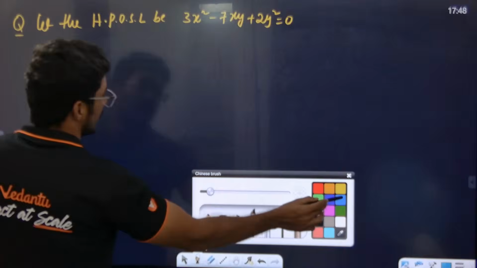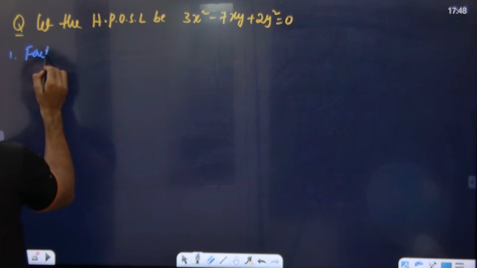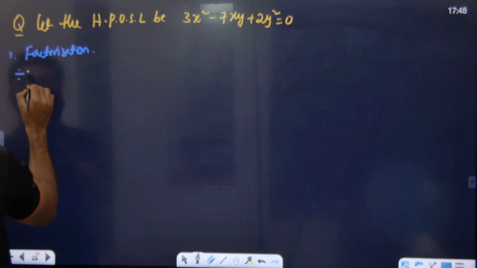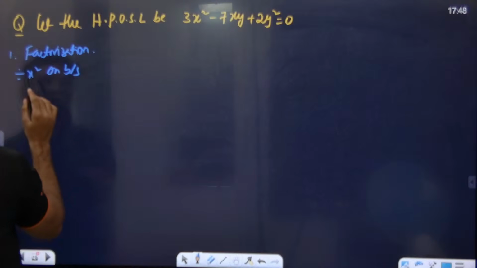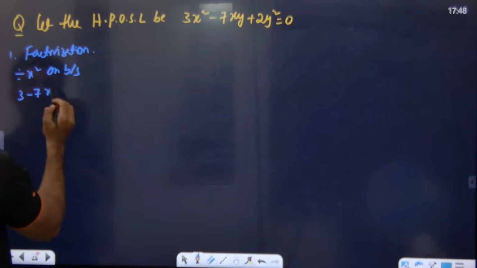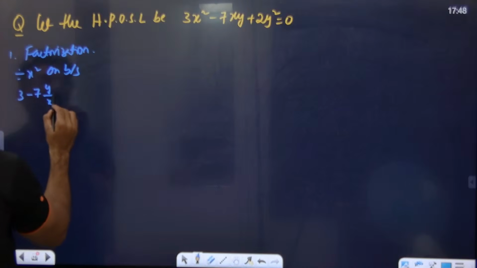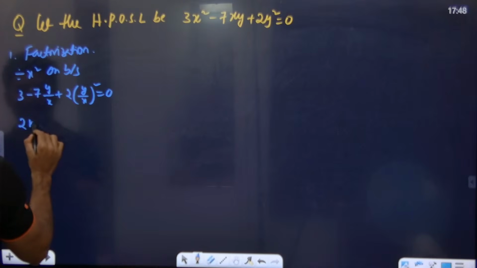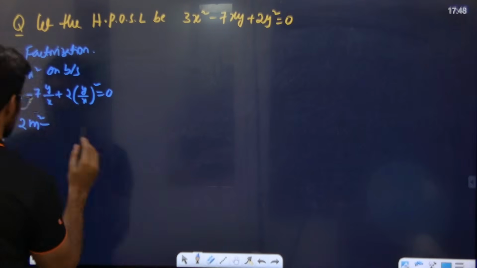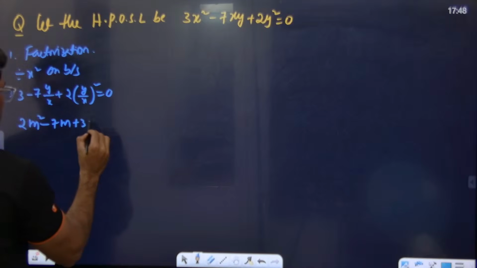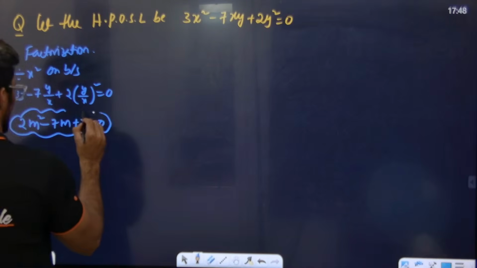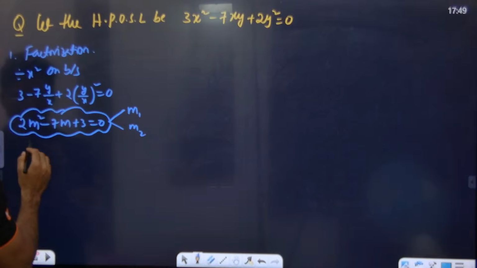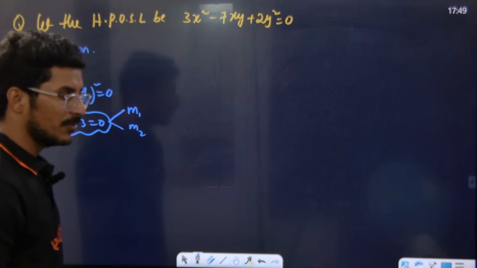பாரு, first one I'm factorizing it. Factorize பண்றதுக்கு எப்படி பண்ணணும் பாரு. First dividing with x square on both sides. 3 minus 7 y by x plus 2 into y by x whole square is equal to 0. Now putting y by x as m. 2m square minus 7m plus 3 is equal to 0. This is what நம்மளோட equation, quadratic in terms of m1 and m2. இது simplify பண்ணா நமக்கு what are the factors we'll get?